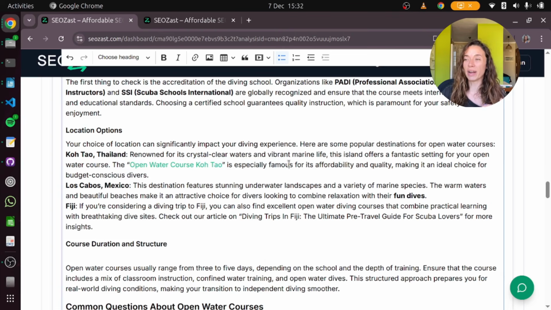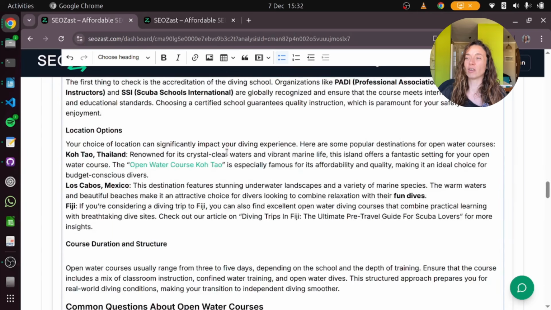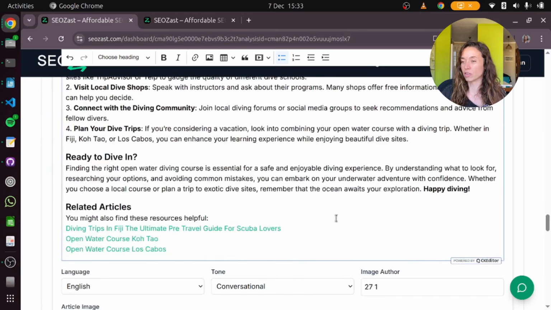You have some at the end like related articles, but also some integrated along the text, which is nice. These backlinks are from your articles, the ones you already uploaded to your site.